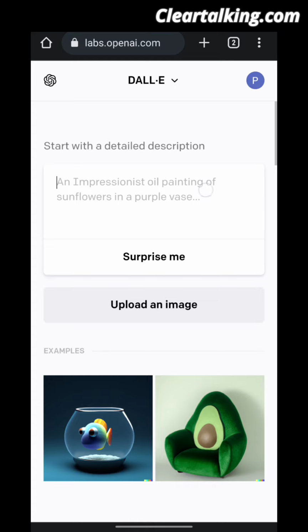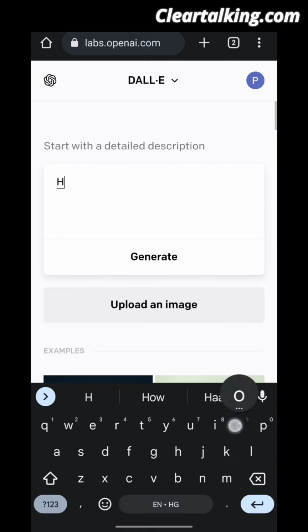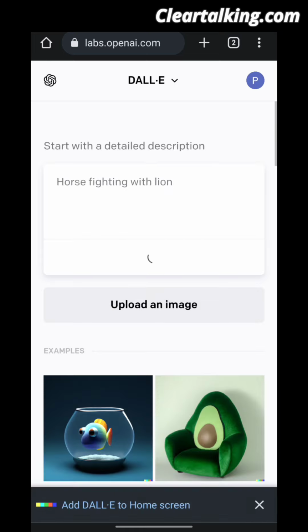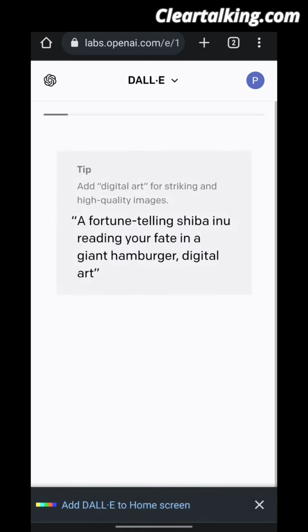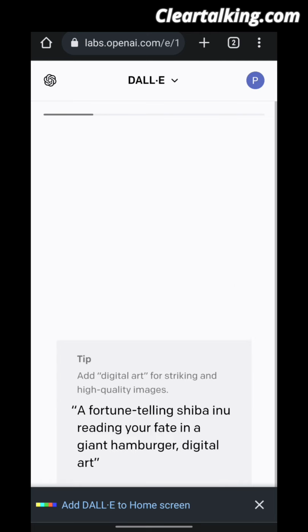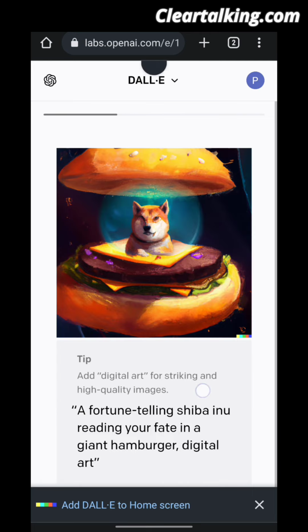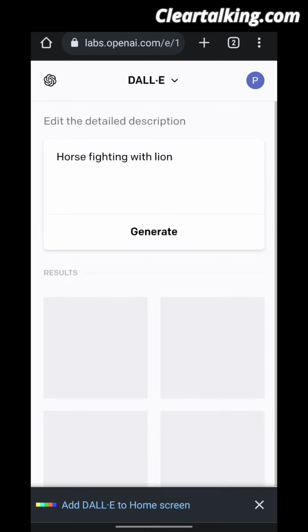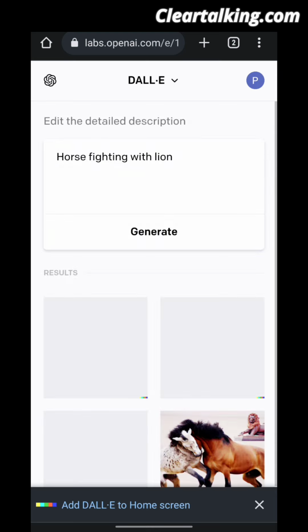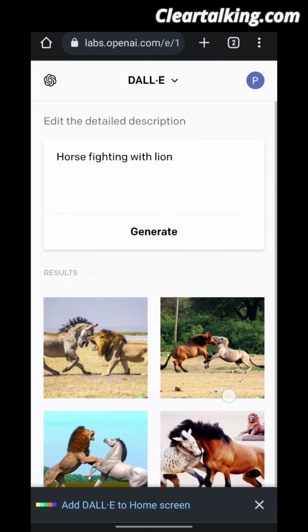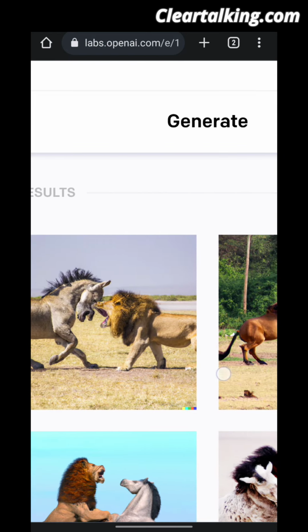For example, horse fighting with lion. Click on Generate. It will show you pictures of horses fighting and eating lion.